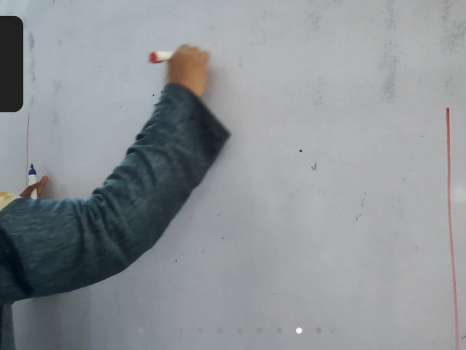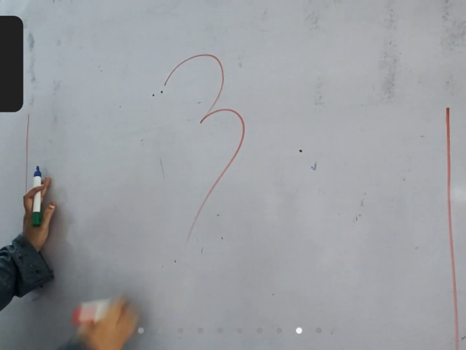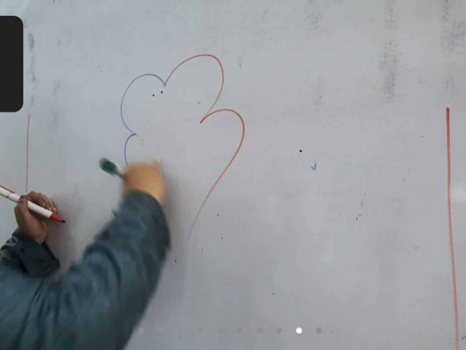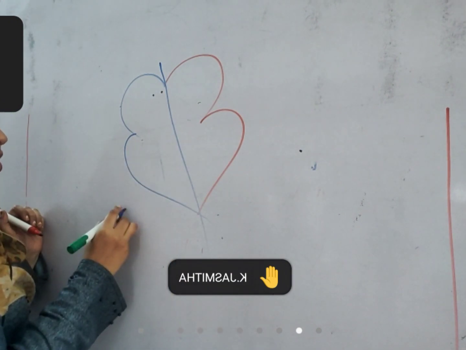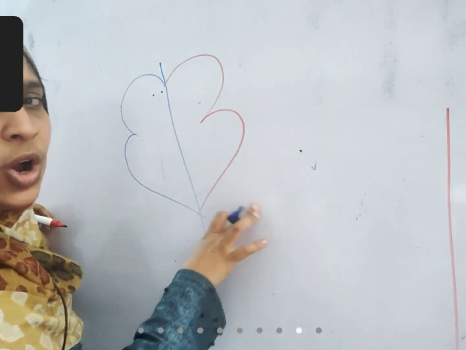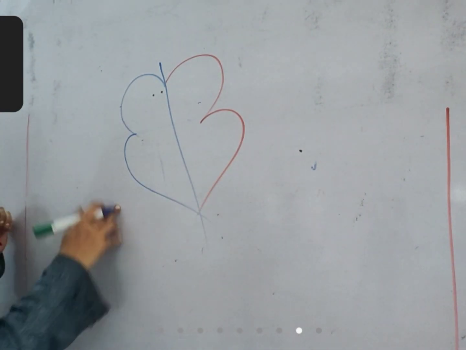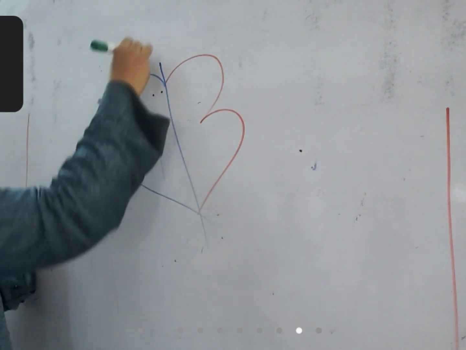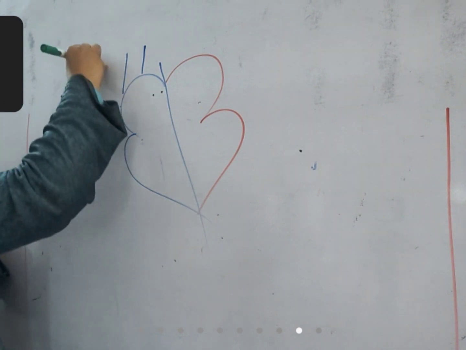In the heart, if you observe keenly, this is the left auricle, left ventricle. This is the right auricle, right ventricle. This side has deoxygenated blood, this side has oxygenated blood. From where is it coming? A blood vessel called the superior vena cava.